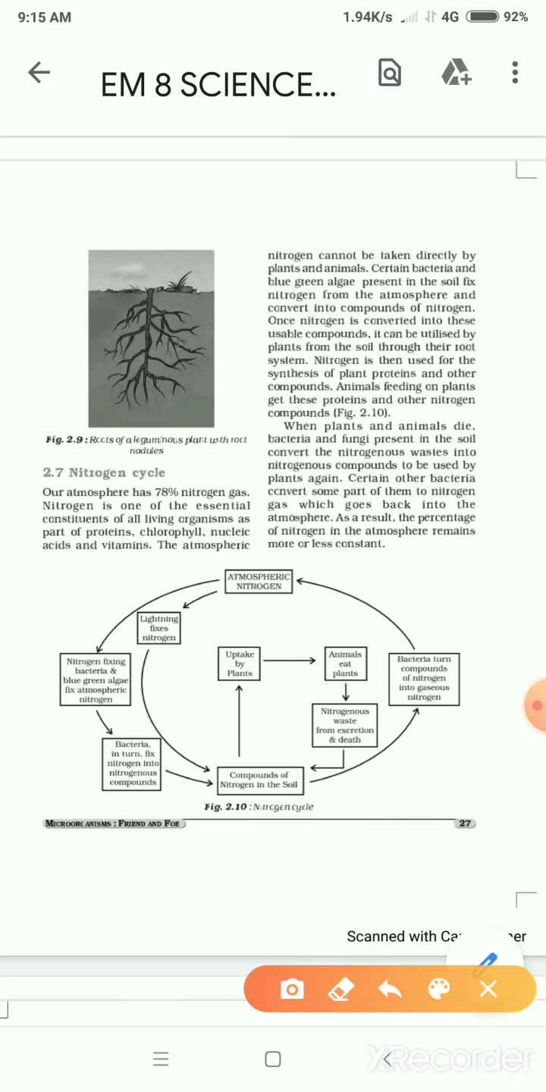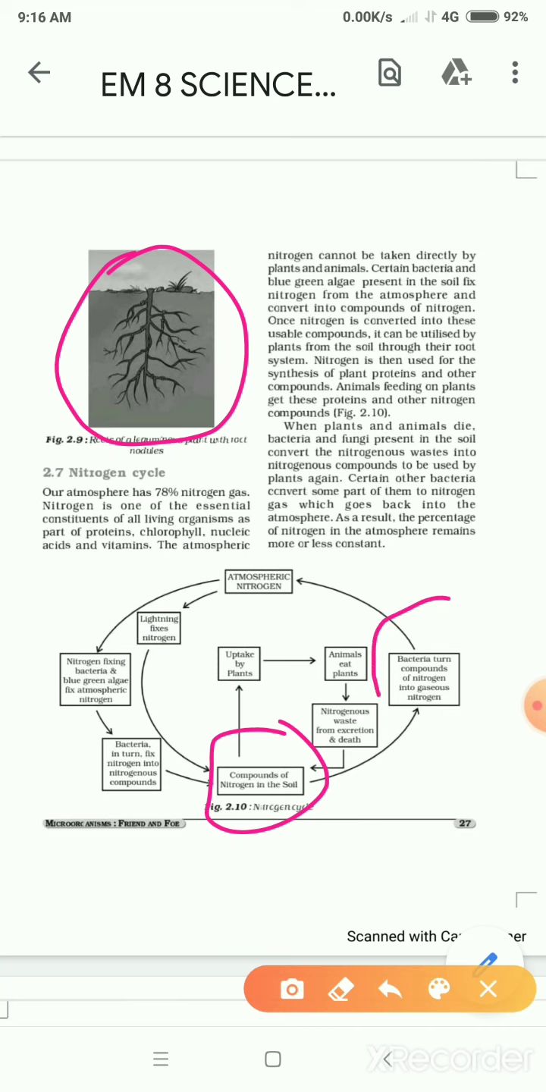Next is, we all know that lightning turns atmospheric nitrogen into the compounds of nitrogen in the soil. Now, first are the compounds of nitrogen. They are fixed in the root nodules by the rhizobium bacteria. Then again the bacteria turn those compounds of nitrogen into the gaseous form. Now again it goes upside.